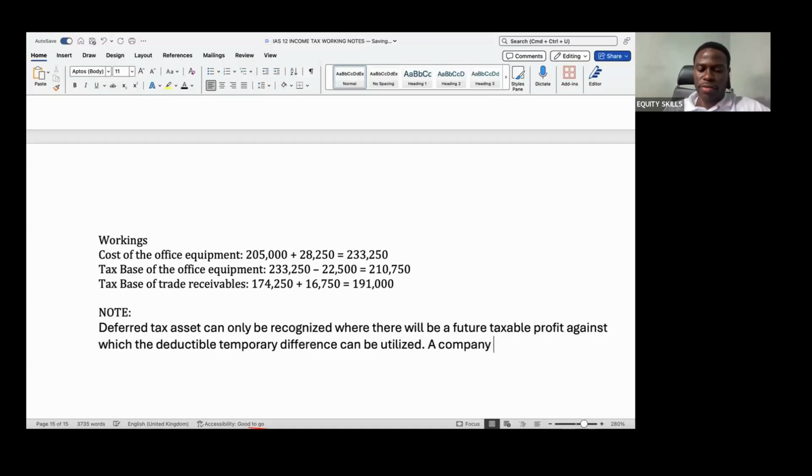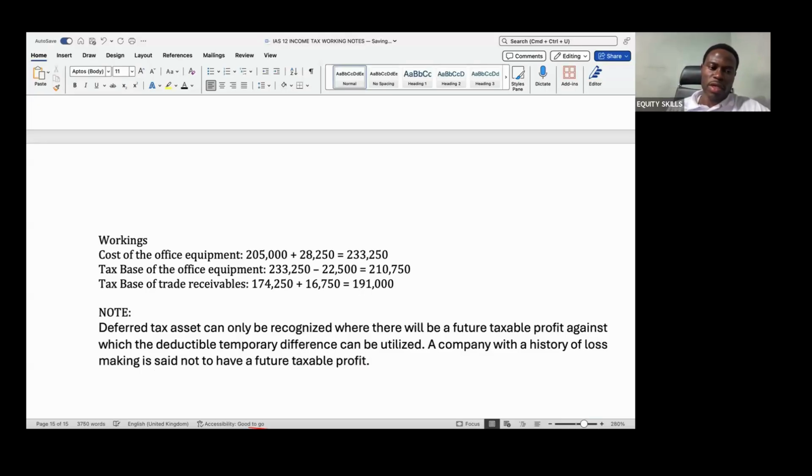A company with a history of loss making is said not to have a future taxable profit.